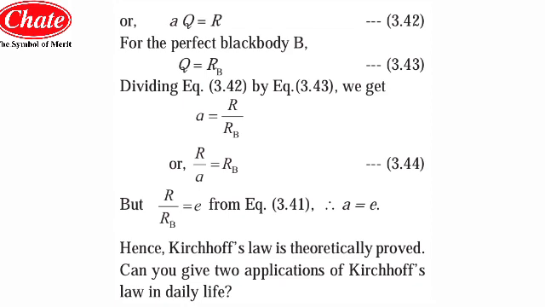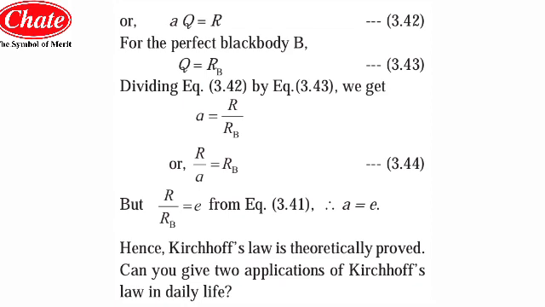Now Q is nothing but the amount of heat energy which has been incident over the body A and body B, and for the perfect black body that will be equal to RB, that is the radiation which has been emitted by the black body. Now by dividing equation 3.42 by equation 3.43, we can obtain the term A is equal to R upon RB.